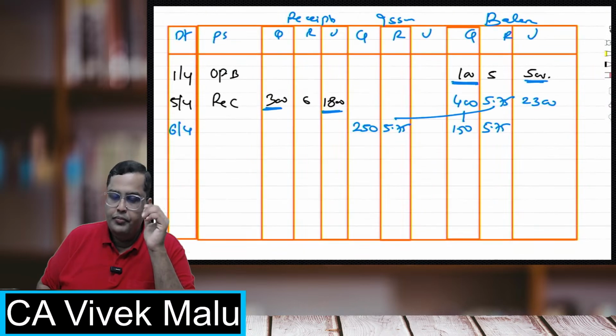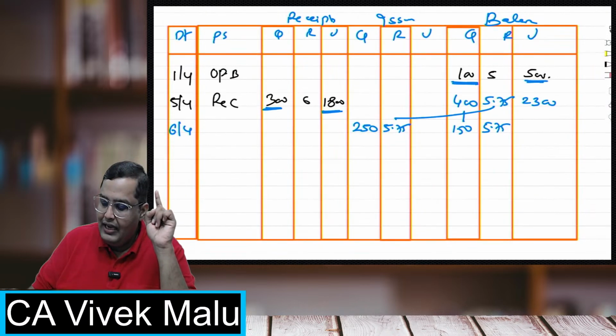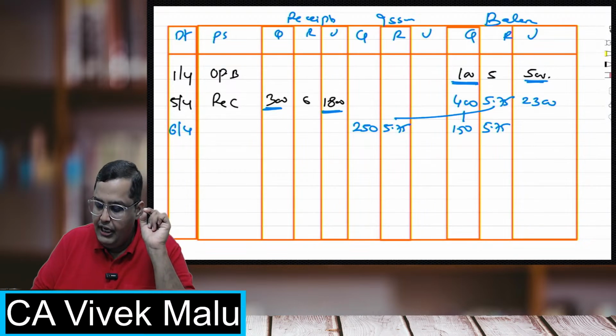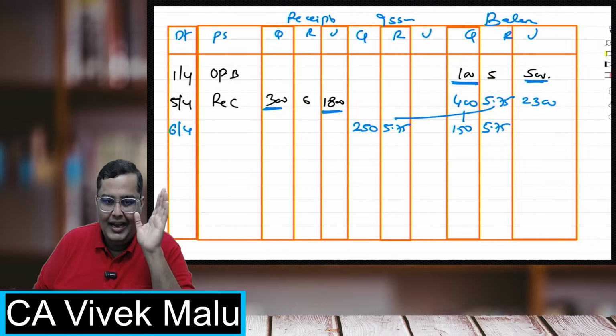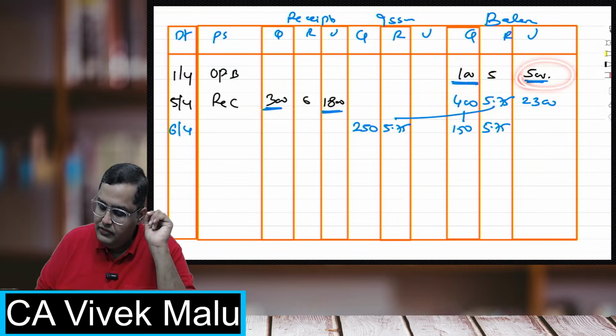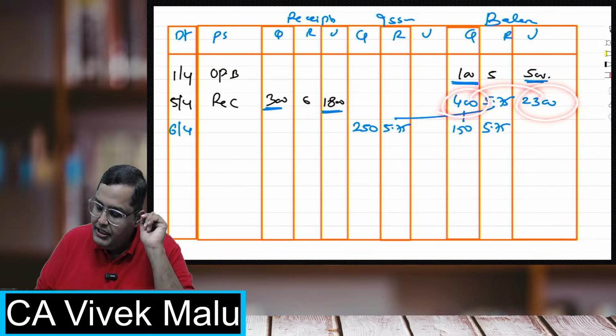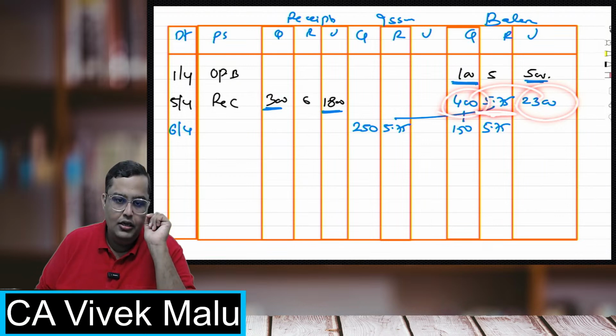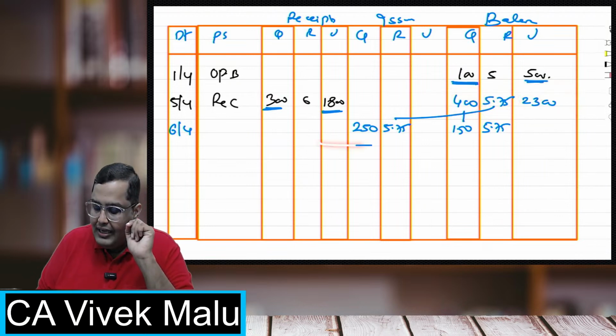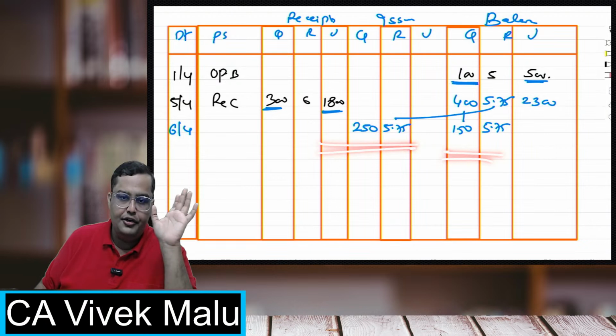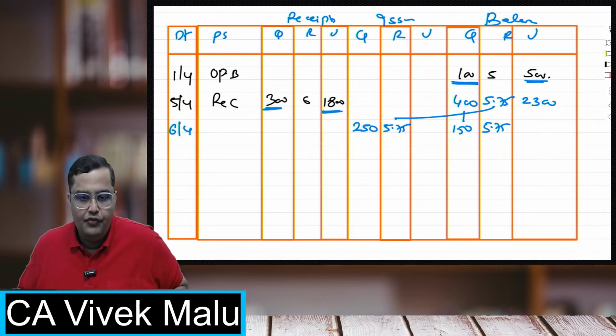So students, always remember the sequence. I am repeating for the weighted average technique. Opening quantity plus new quantity, you will get the balance quantity. Opening balance plus new value, you will get the new closing balance. Now the balance divided by this quantity will give you the balancing rate, which is 5.75. After that, all issues will happen at that rate. This is how the system works.